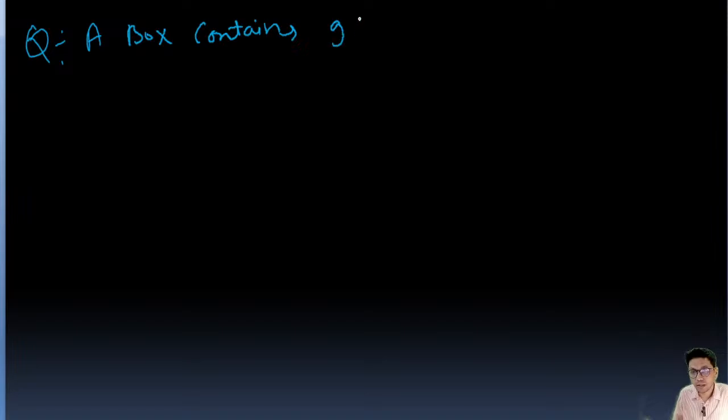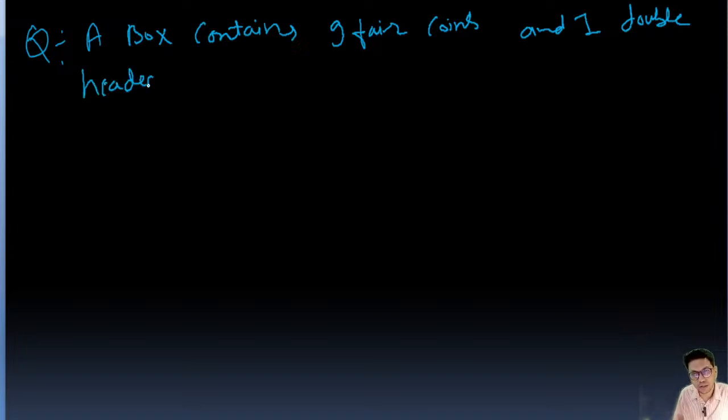A box contains nine fair coins and one double-headed coin. One very important question, guys. One double-headed coin. Okay.